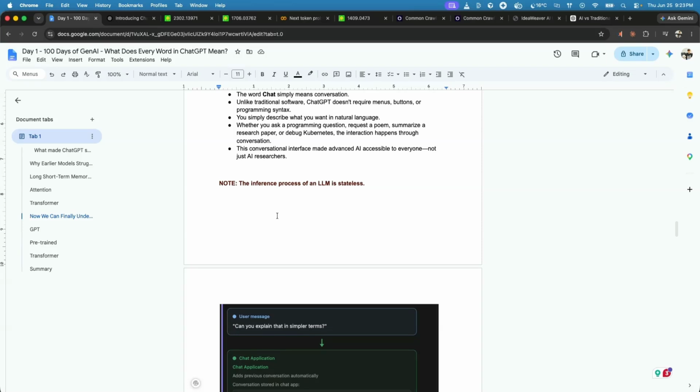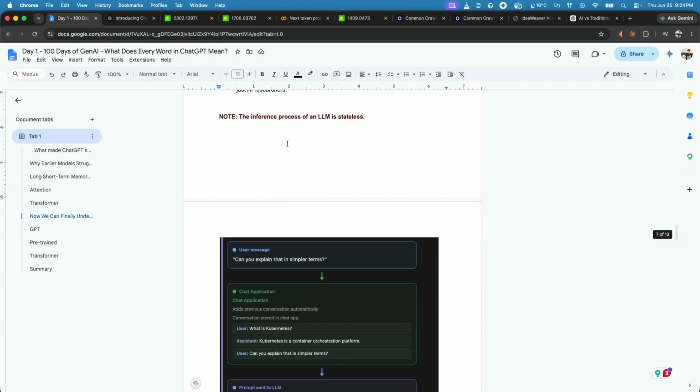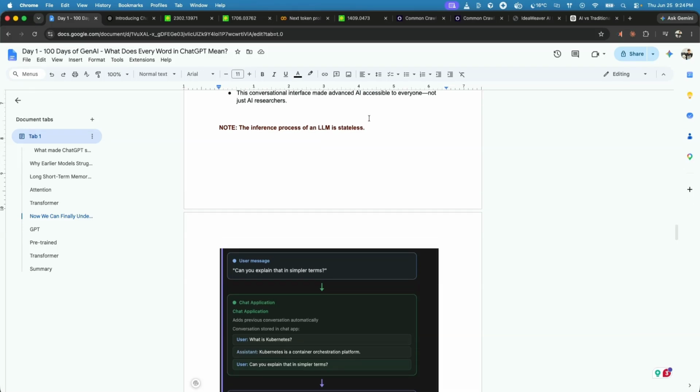Now, one important point which we need to discuss is that there are two stages in the model. One is called pre-training and one is called the inference stage. We are going to discuss the pre-training, which is the P part of ChatGPT, where P stands for pre-training. But the inference process in the LLM is stateless. So what do I mean by that?